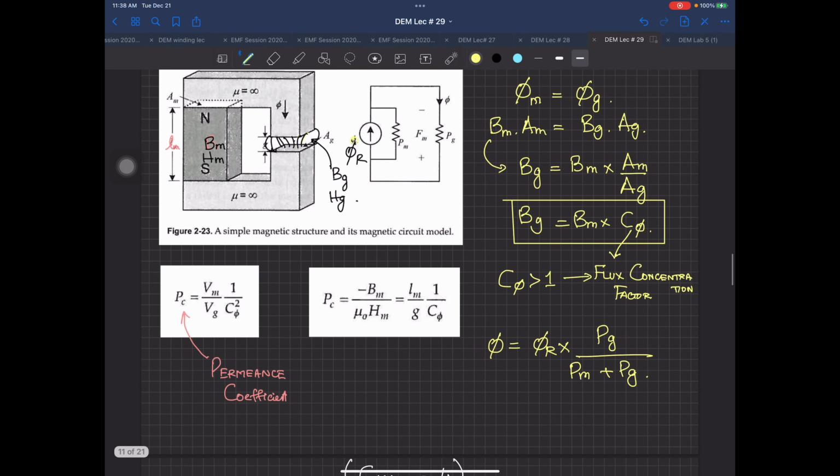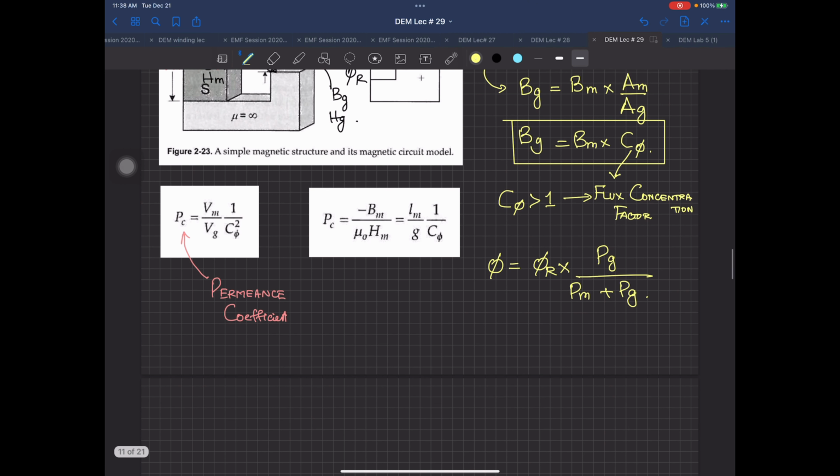So you have this permeance over there, and based on this permeance you have a very simple relation that your phi is equal to, since Pg is equal to mu naught Ag divided by G. थोड़ा ज़रा परमियंस के साथ इफेक्टिवली आ जाए, क्योंकि हम रिलक्टेंस करते रहे अब तक. Reluctance was equal to LC divided by mu naught, G over there.